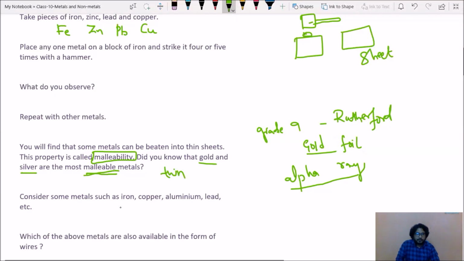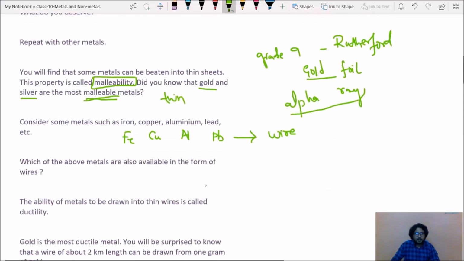Now you take examples of iron Fe, copper Cu, aluminium Al, lead Pb, and if you try to hammer it or stretch it, you can observe all these metals become wire. You can make it into wire, isn't it?